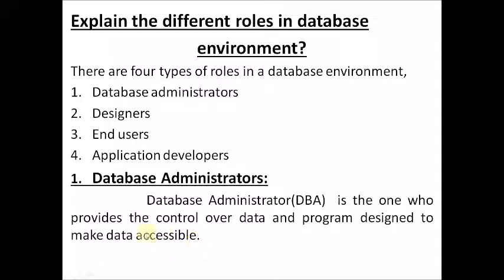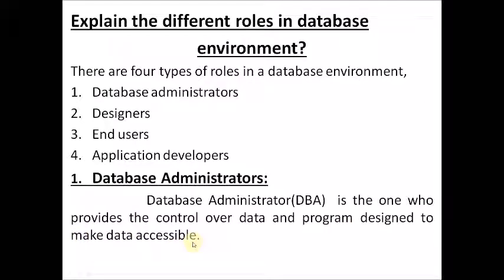DBA is the one person who provides the control over data as well as the designing of the program to make data accessible. For what purpose? Because of making the data accessible.